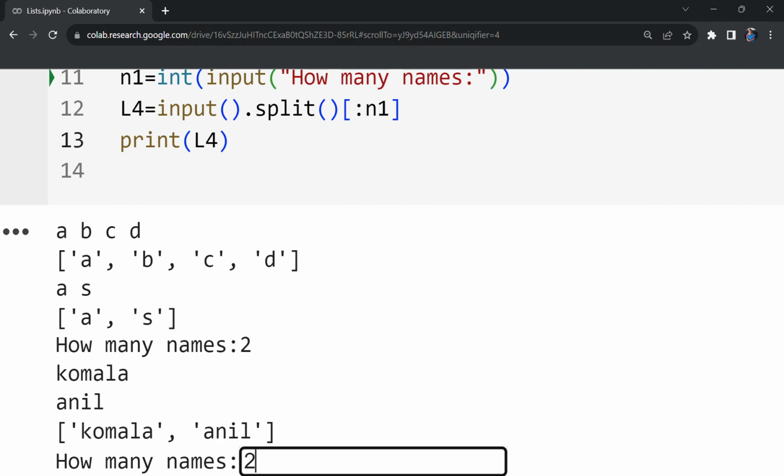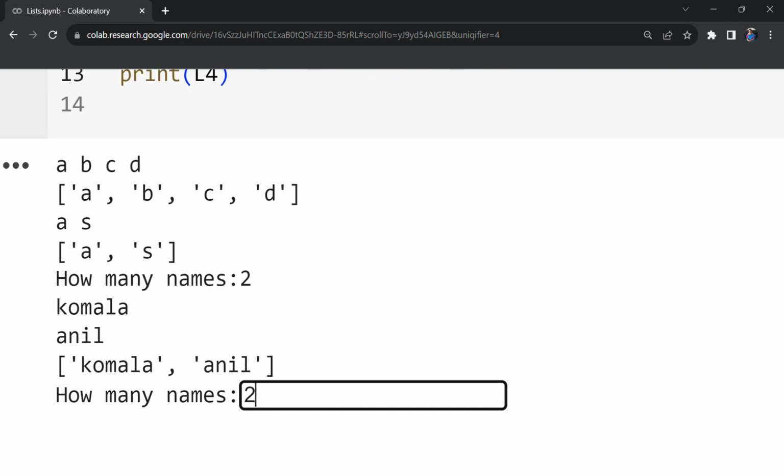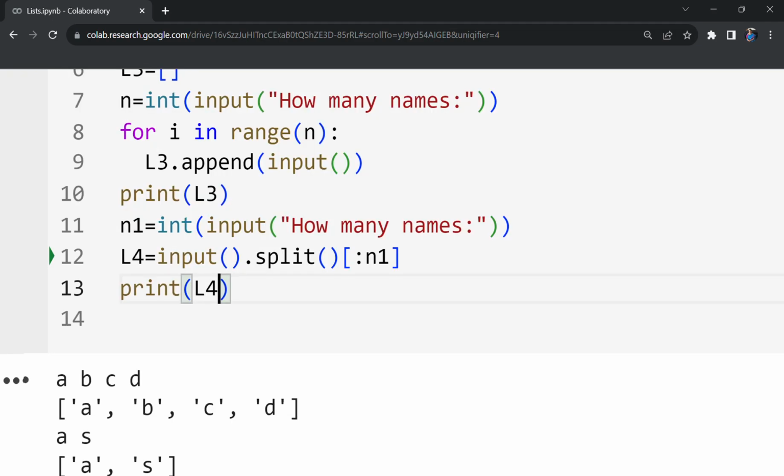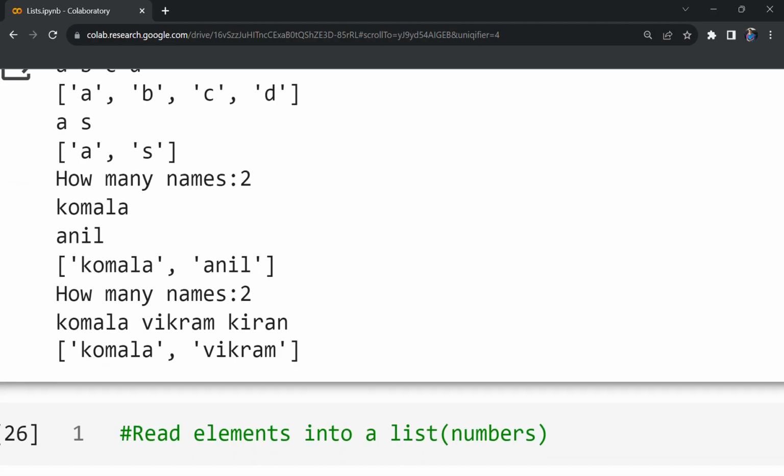Next, how many names, I am giving 2. If I give more than 2 also, it will take only the first 2. Let me give Komala, Vikram, Kiran. I have given 3, but it will restrict to 2 only.